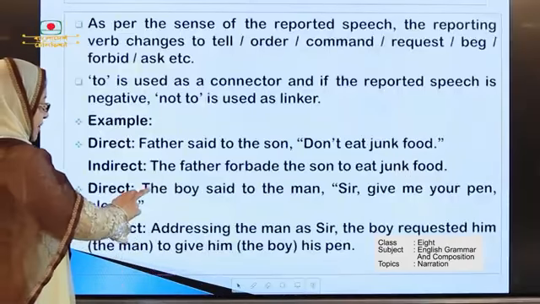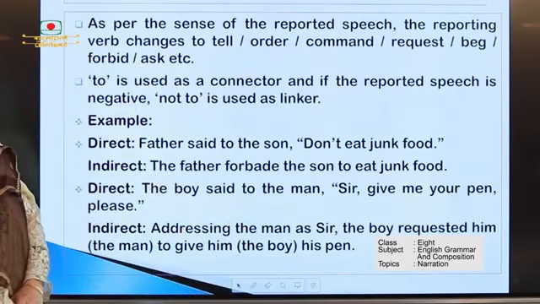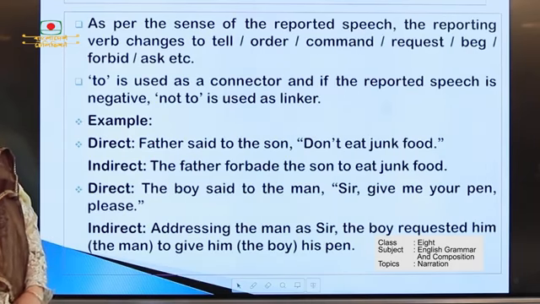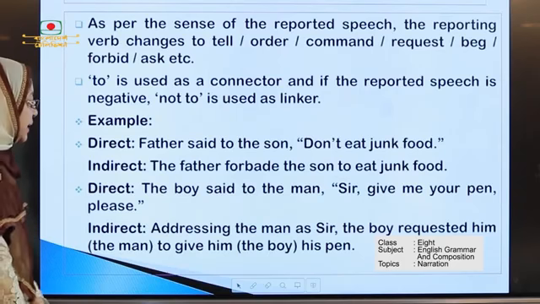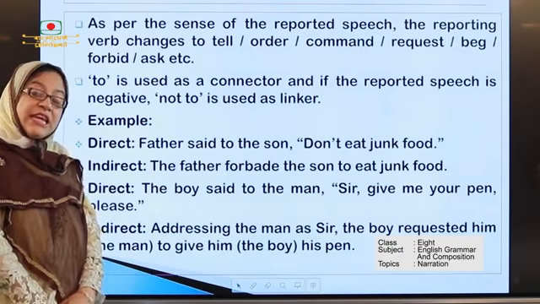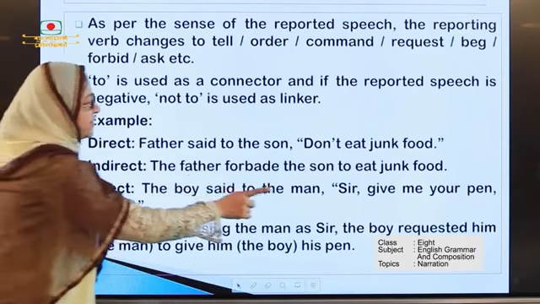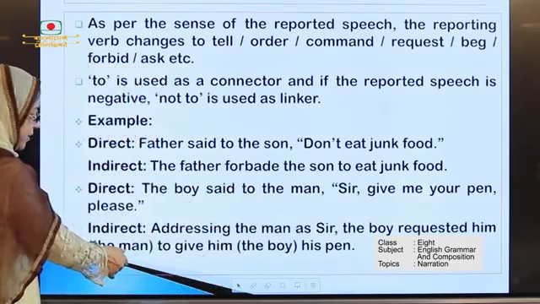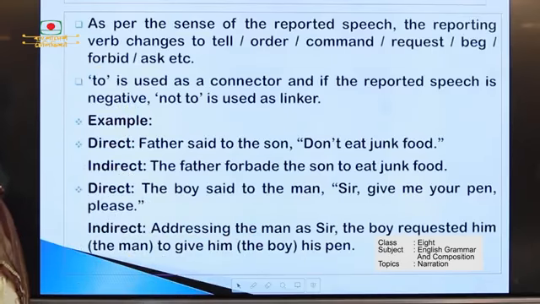Okay. The other sentence, the boy said to the man, sir, give me your pen please. Here is a request. The answer will be, addressing the man as sir, the boy requested him to give him his pen. Here you see that requested him. Him means the man. To give him, here him is the boy, his pen.